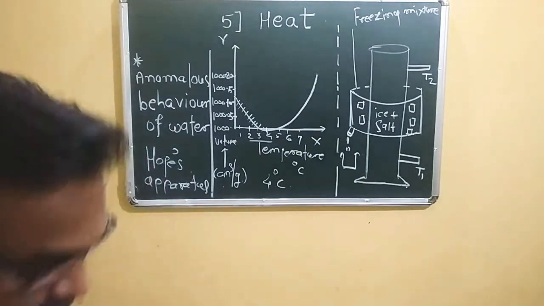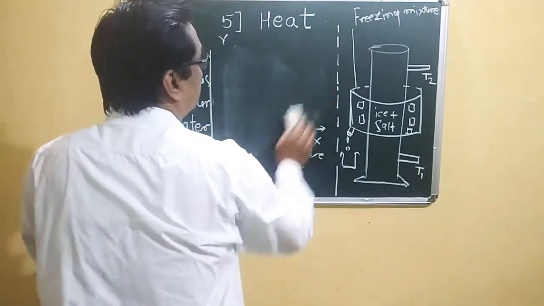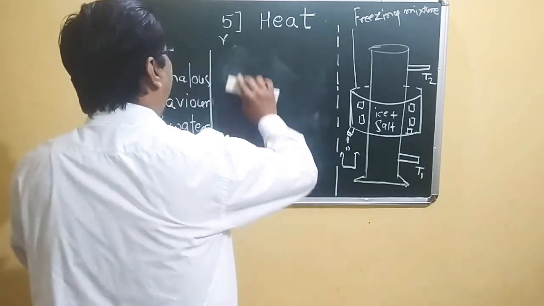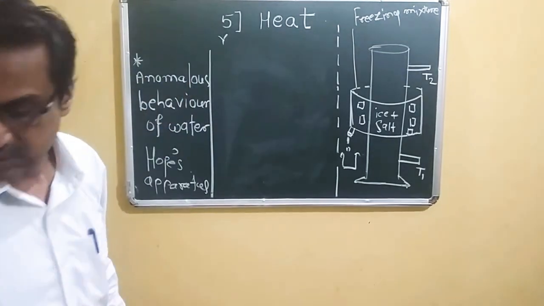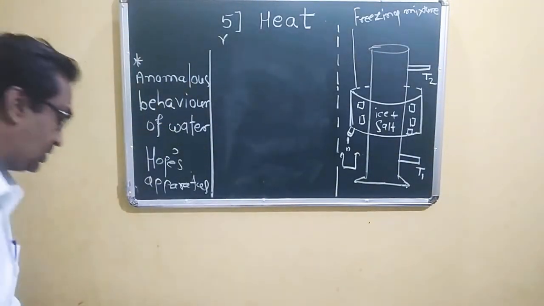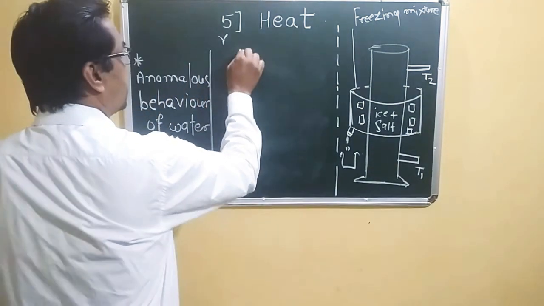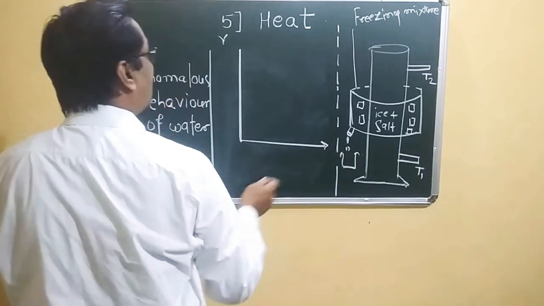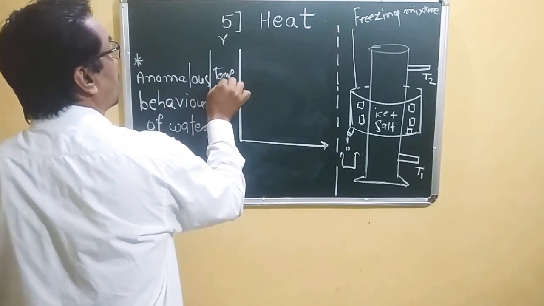So we have to plot another graph. We have to draw another graph. So what actually happened in Hope's apparatus? We have to draw this diagram: temperature versus time. Here is temperature, versus time.